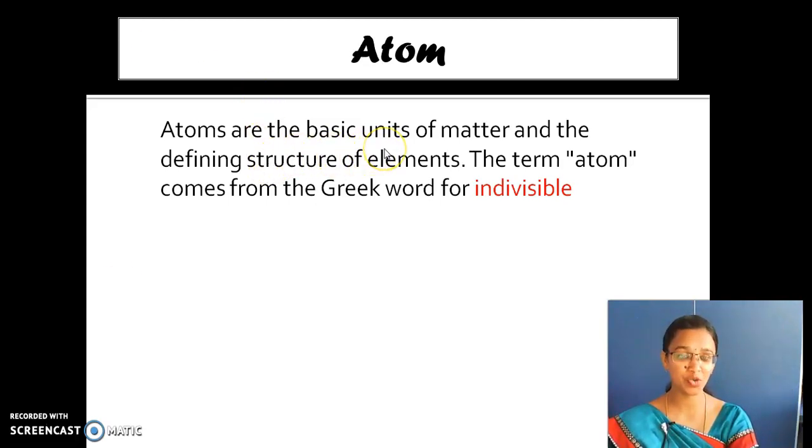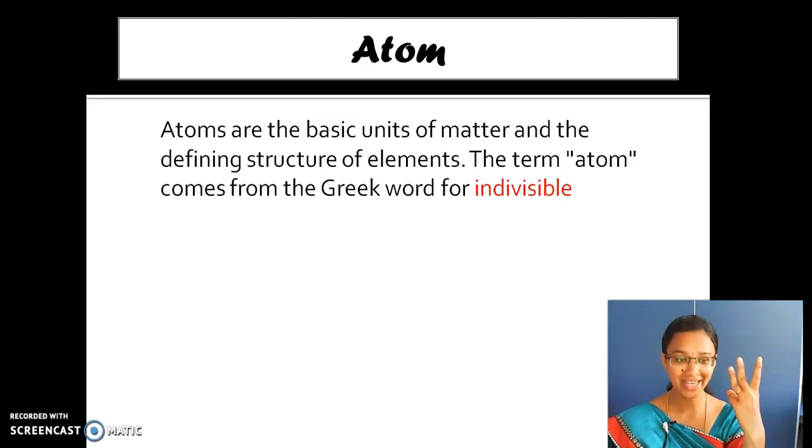Atoms are basic units of matter and the defining structure of elements. The term atom comes from a Greek word which means indivisible. There are three states of matter. What are they? Solids, liquids, and then gases.